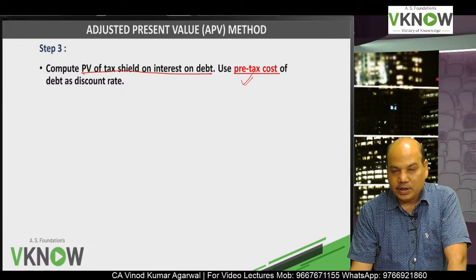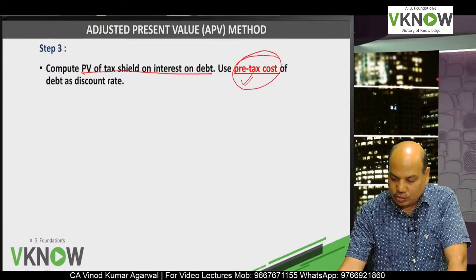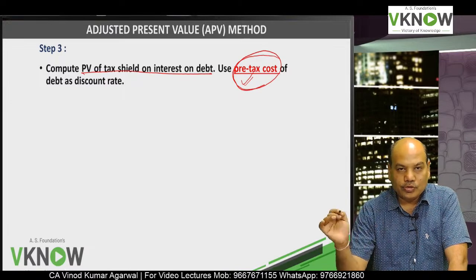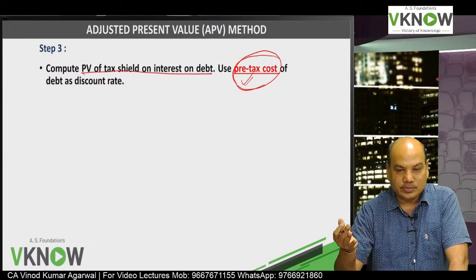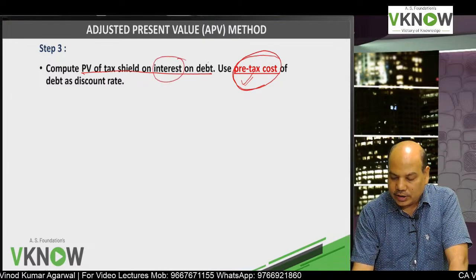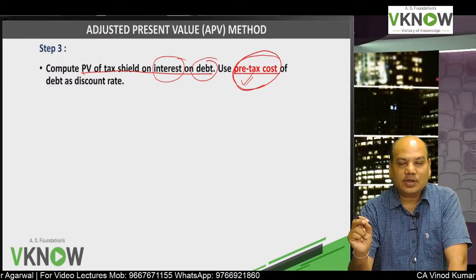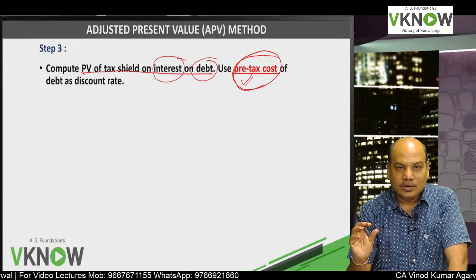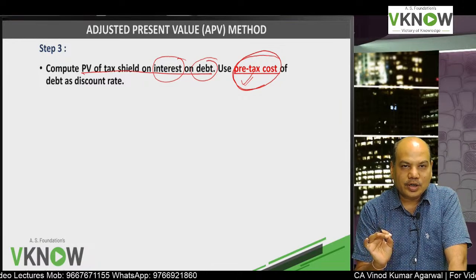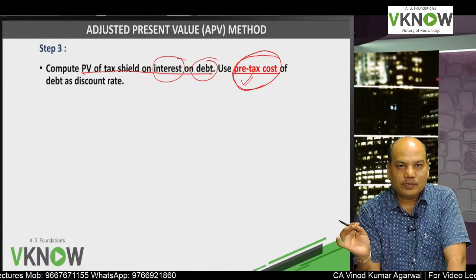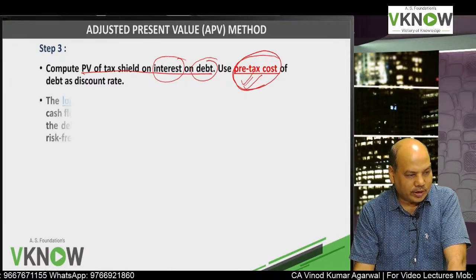As the discount rate we will use the pre-tax cost of debt, because we just require time value of money. We will not use cost of equity here as a discount rate. Cost of equity includes risk premium. As far as interest on debt is concerned, it is predetermined, so it does not have the risk element. It does not have the uncertainty element. So I just need a discount rate which is purely time value of money, does not include the risk premium, and that is your pre-tax cost of debt.